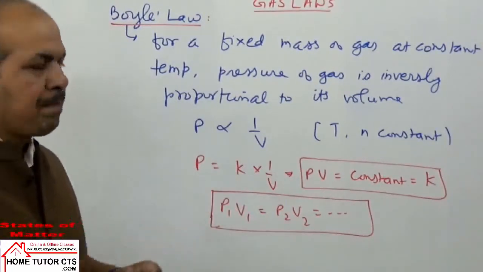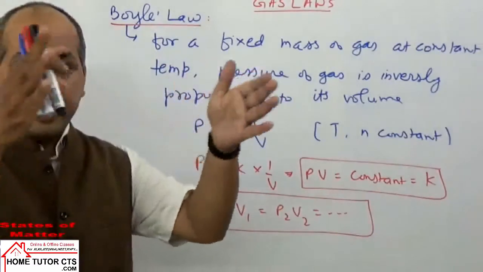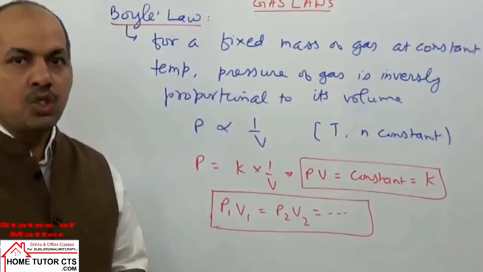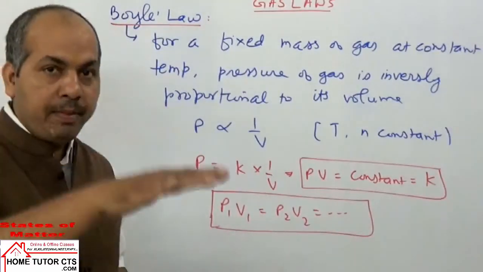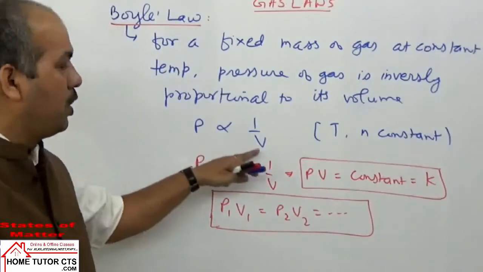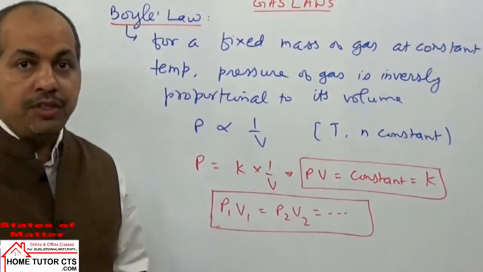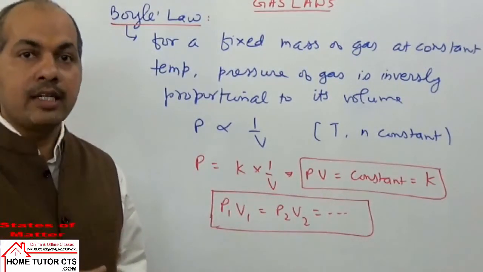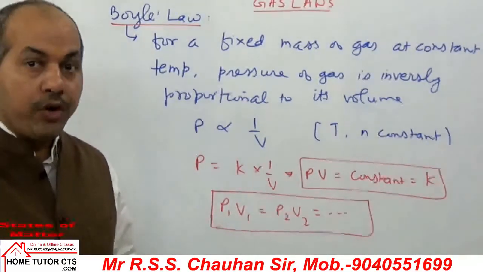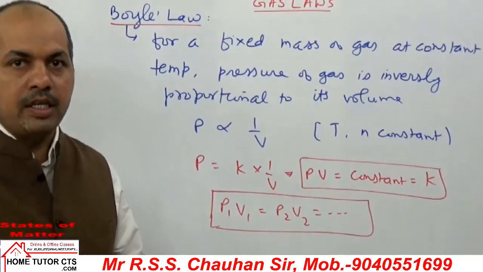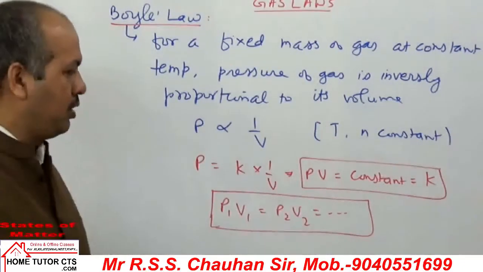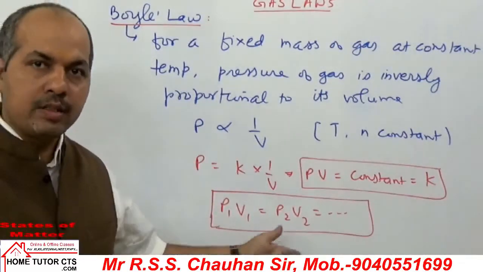Simple point, friend: if you have a gas kept in a cylinder, by a piston we can control the pressure. So what happens if we apply high pressure? The volume will decrease. Pressure higher, volume decreases; or if you decrease the pressure, then the gas undergoes expansion. On lowering of pressure, the gas undergoes expansion, while on increasing pressure, the gas undergoes compression. That observation only is taken as Boyle's law.